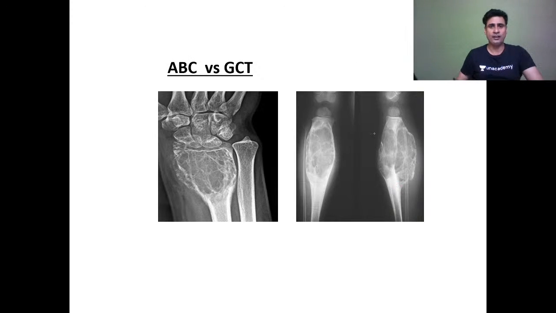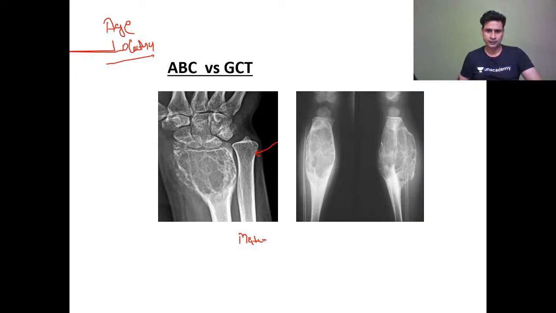So here is the differentiation. I am always telling you, age and location. Look for age and location. Now here you can see there is no growth plate, no physis. No growth plate, no physis. So it is a mature skeleton. Now the tumor is at the distal radius just below the joint line.